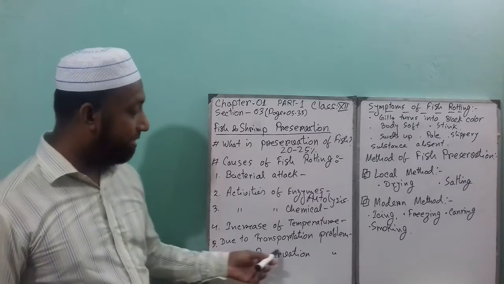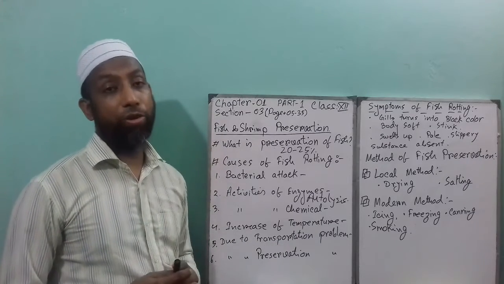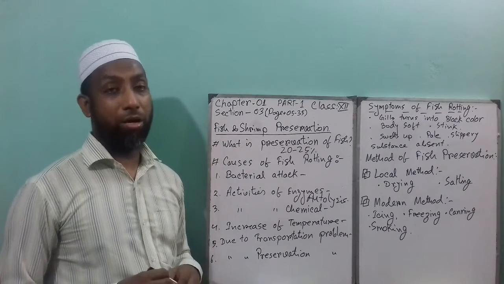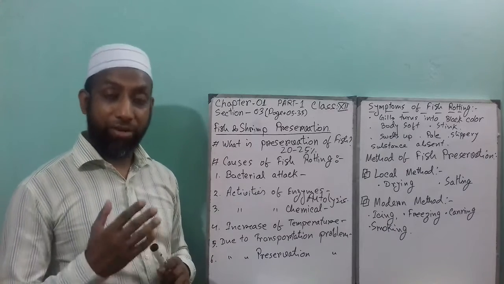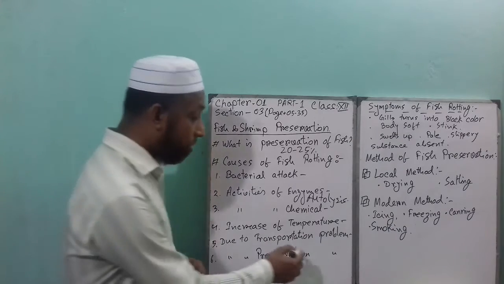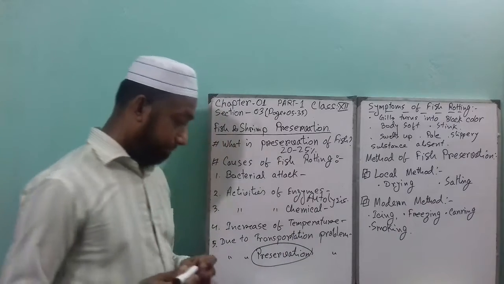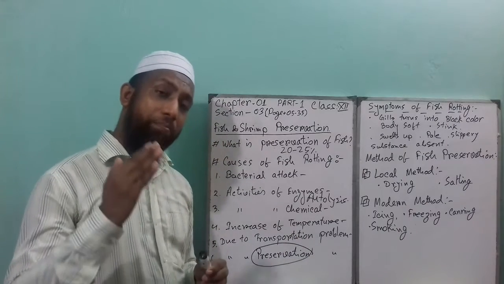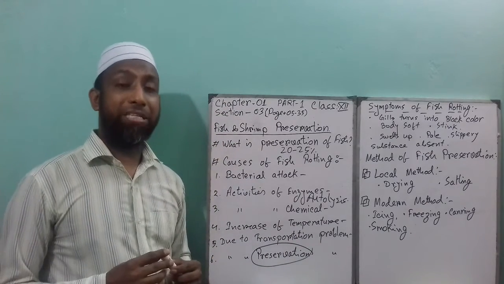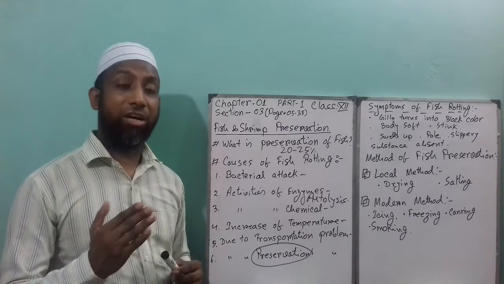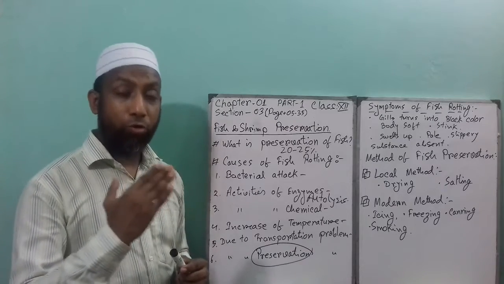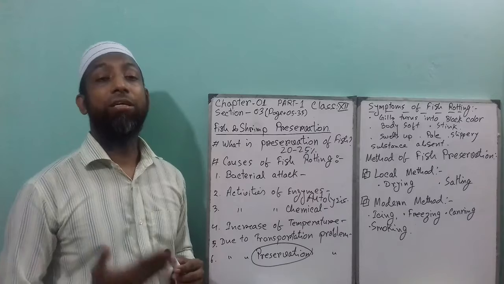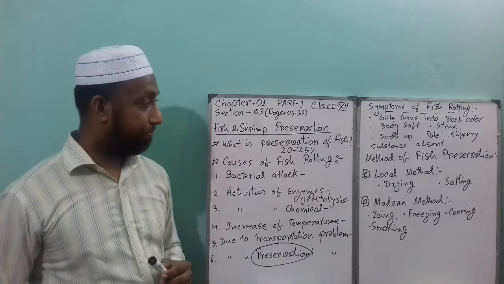Next one is preservation problem. I told you before as well, this is the main part. If you do not apply a preservation method, after collecting, 4 to 5 hours later the fish starts rotting.